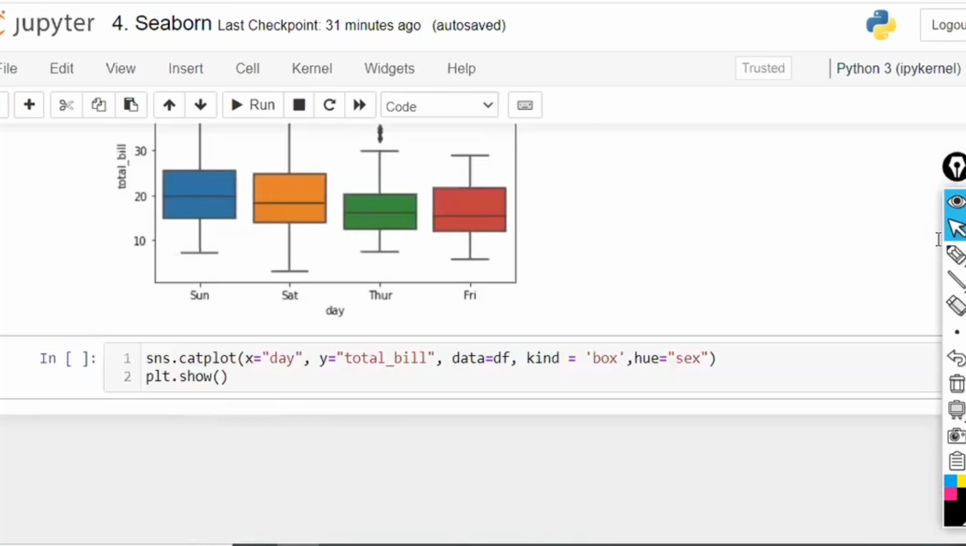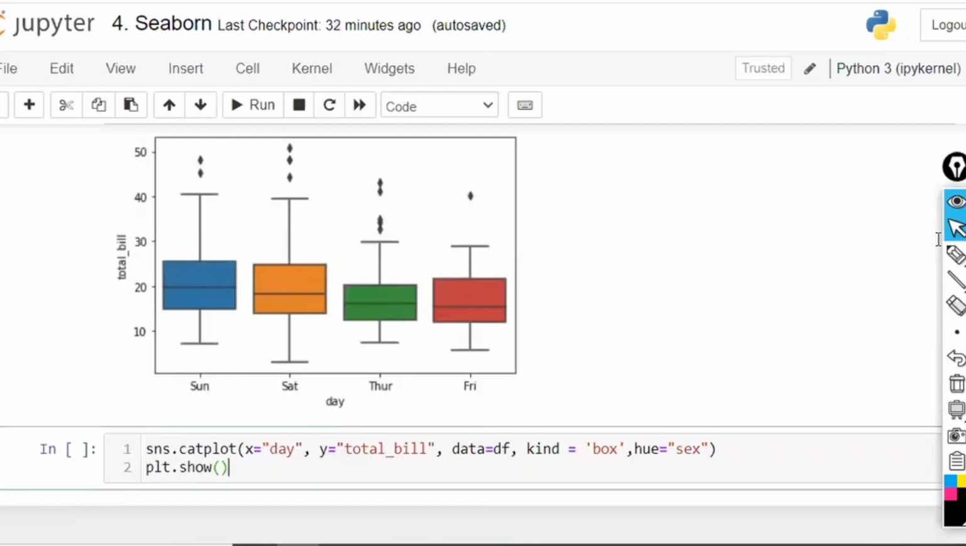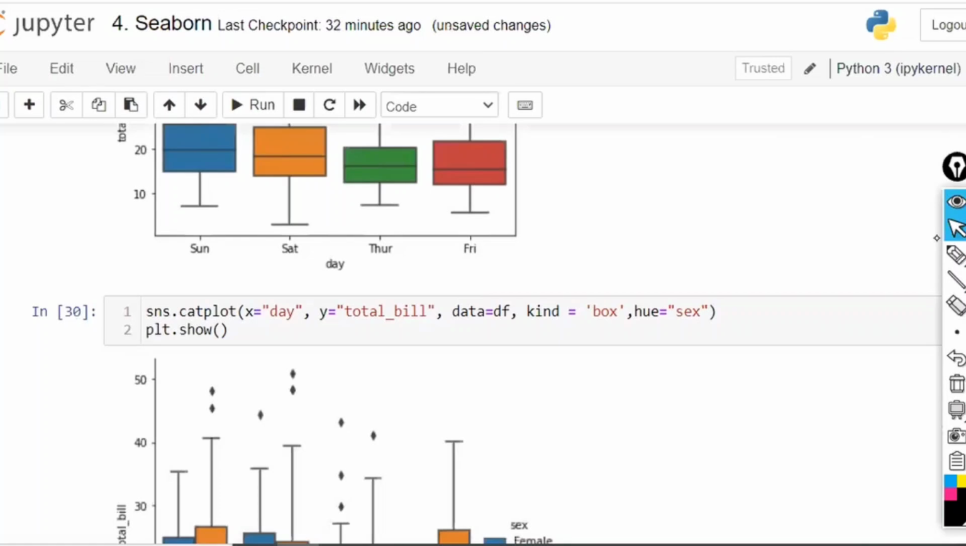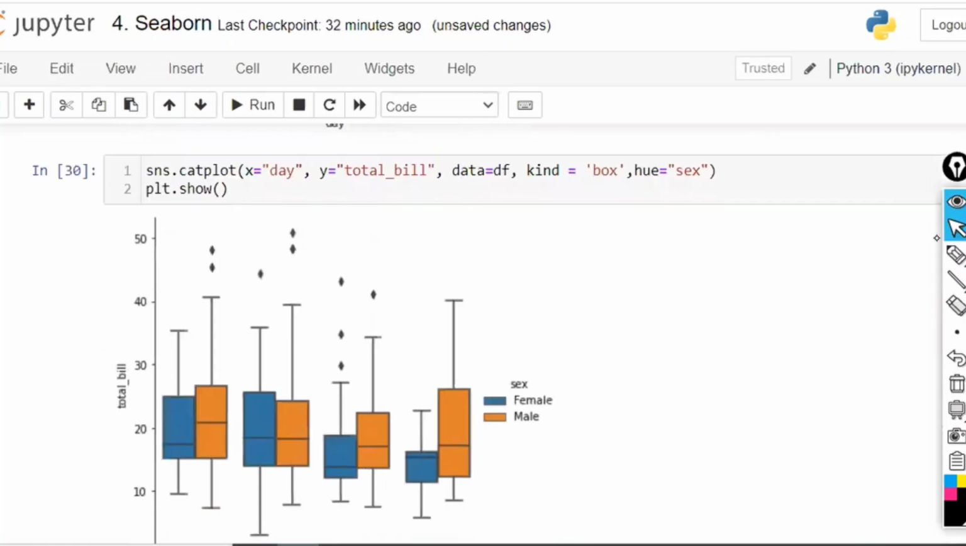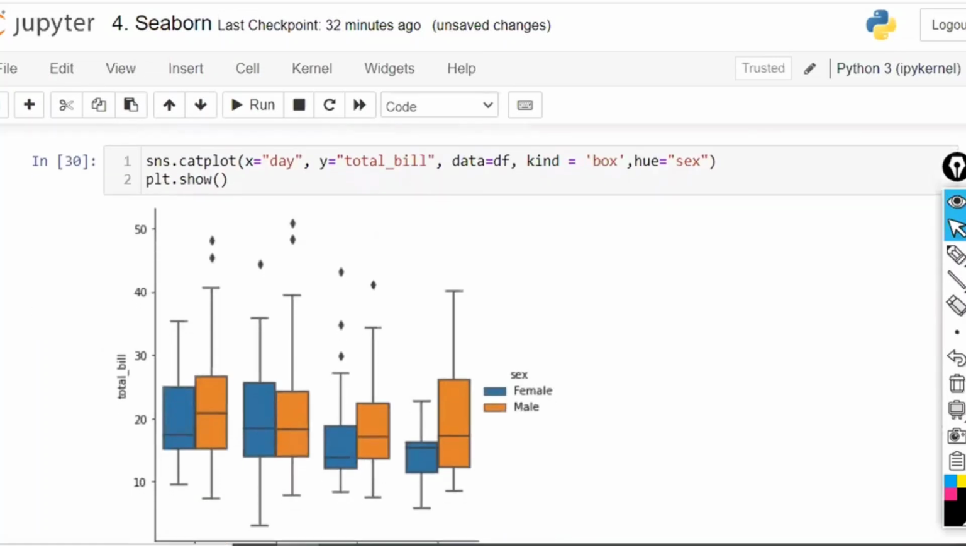Right? Now here, see, x is equal to day again, total bill, that is the same total bill, data is equal to df, kind is equal to bar. Once again, the same. Within this, on Sunday, again males are there, females are there. Again, I want to differentiate them based on gender also. Separated based on gender.